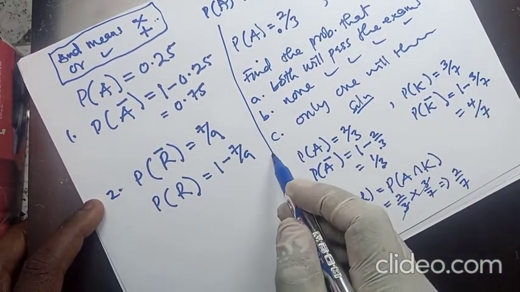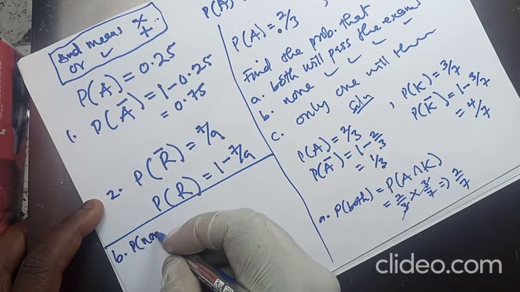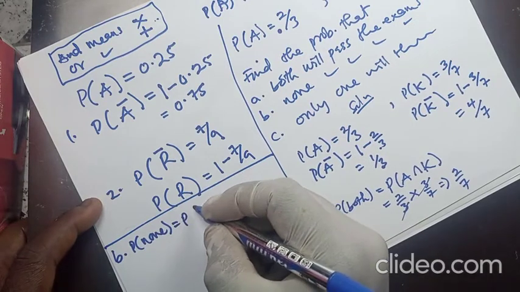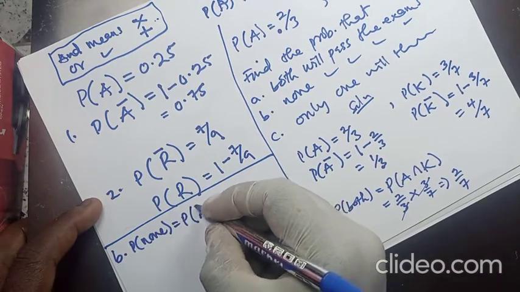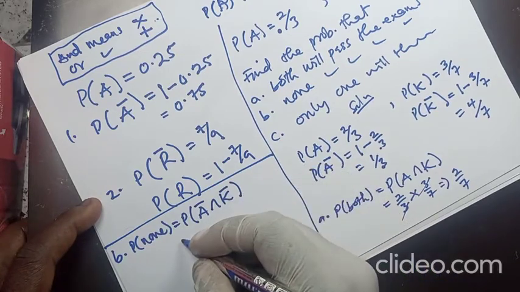Let me do the rest here. So B, none. Now none means the probability that Amma will not pass the exams and Kofi too will not pass the exams.